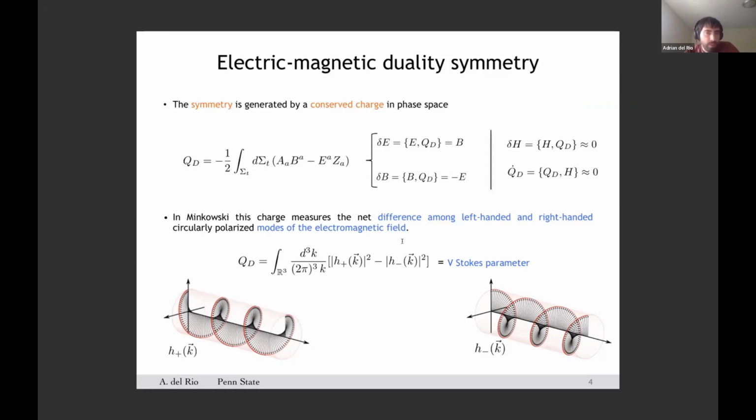Or in other words, this quantity is just the Stokes V parameter in the optics limit. So the existence of this continuous symmetry in Maxwell theory implies that besides energy or momenta, the circular polarization state of light, which is what the V Stokes parameter measures, is also a constant of the motion.